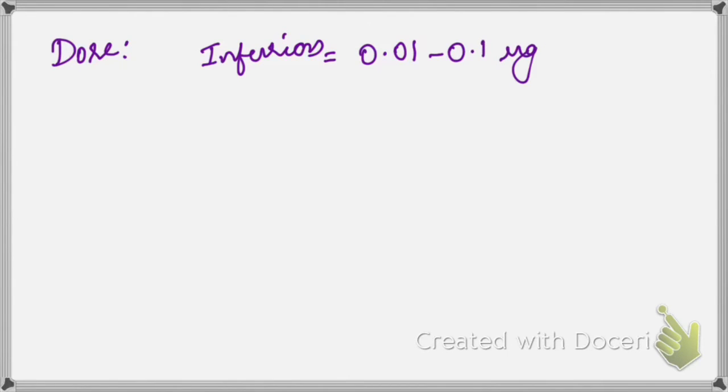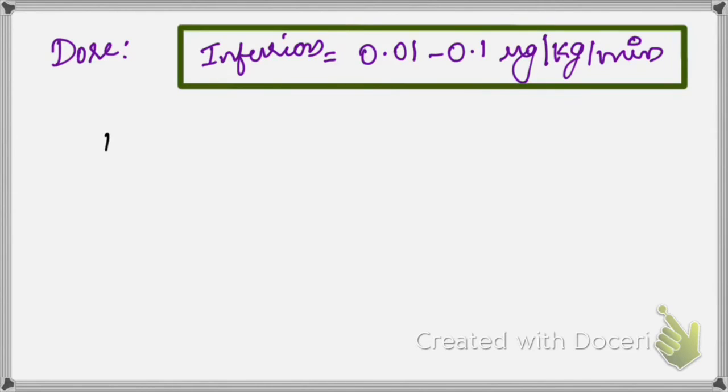Now coming to the dose that is required for the infusion as a vasopressor. For infusion, the minimum dose is 0.01 and the maximum is 0.1 microgram per kg per minute. This is the dosage. You all should remember, whenever you want to start a patient on an infusion with adrenaline, this is the dose. It is based on the weight of the patient, and it is calculated per minute here. I'll tell you in detail about how to do calculations and dilutions. So it is 0.01, and you can go up to 0.1 mics per kg per minute.